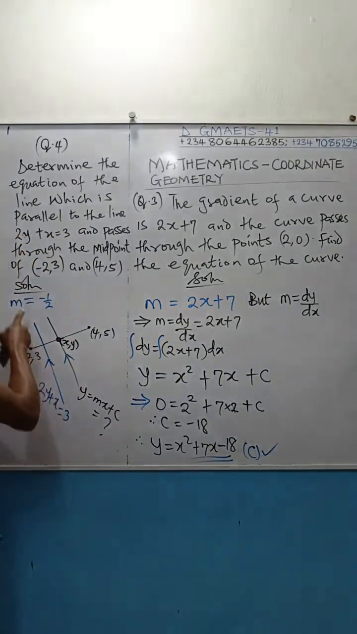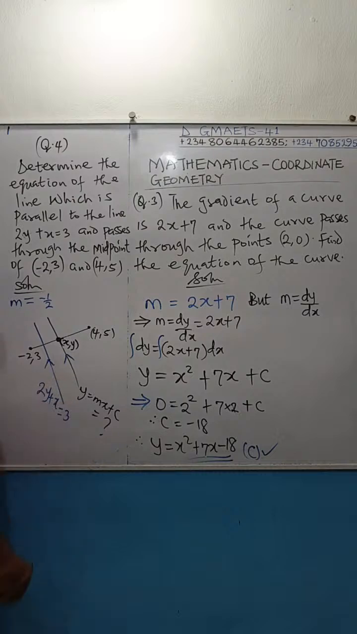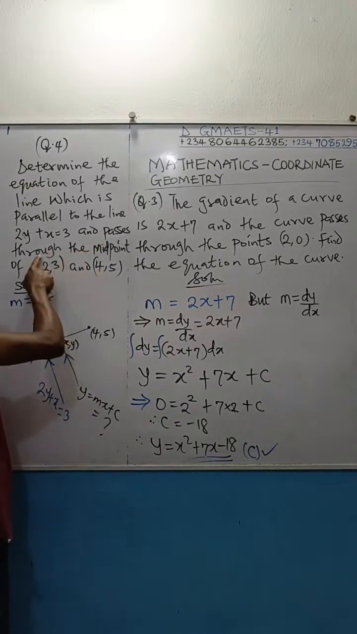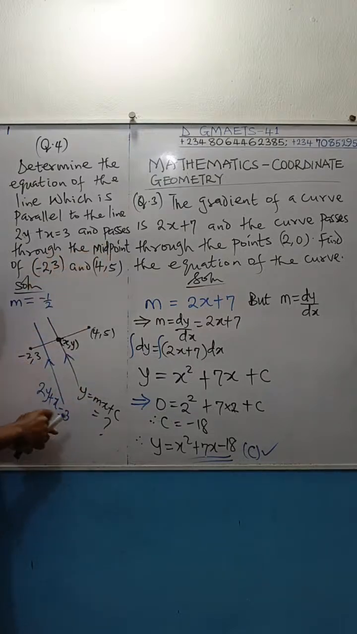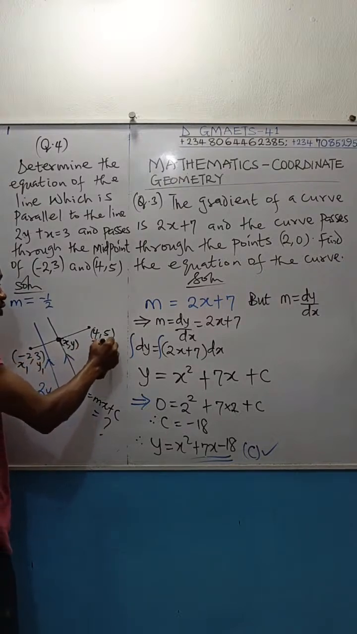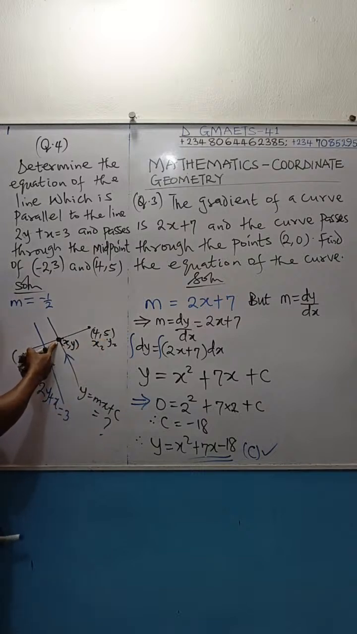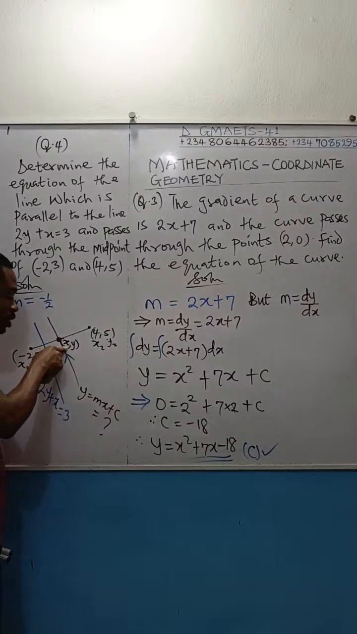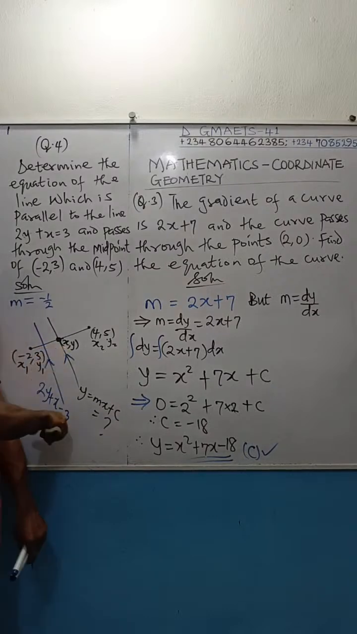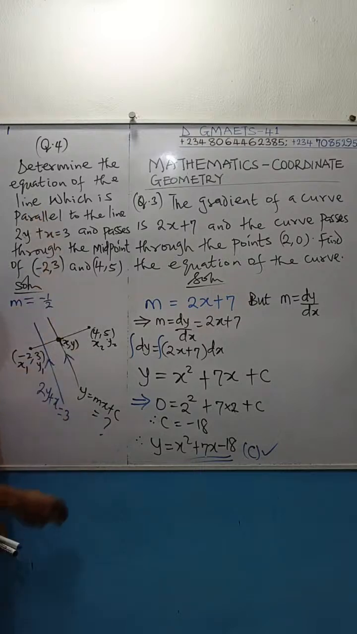Now, I've gotten my gradient. The gradient of this line, whose equation I'm looking for, is the same as the gradient of this line because they are parallel. My only problem now is to get the point through which this line passed. And from the question, we are told that it passed through the midpoint. They gave us these two coordinates, (-2, 3) and (4, 5). So this is going to be x1, y1, x2, y2. I will use these two points to calculate the midpoint, to get the coordinate of the midpoint where this line passed. That coordinate of the midpoint is what I will now use as the x1, y1 for the equation of the line I am looking for.